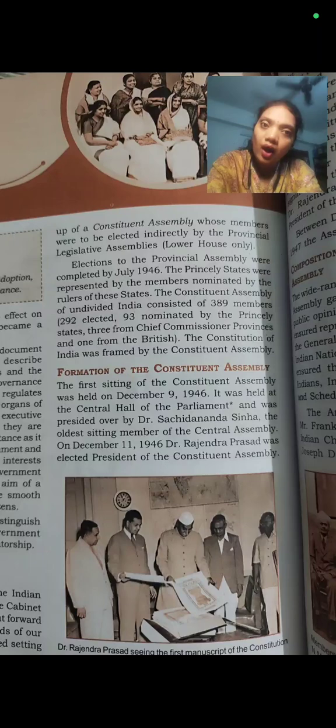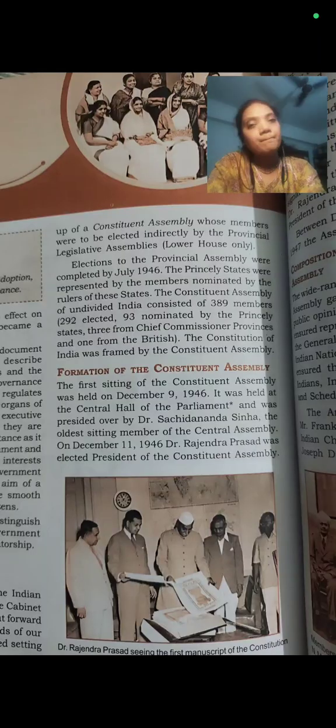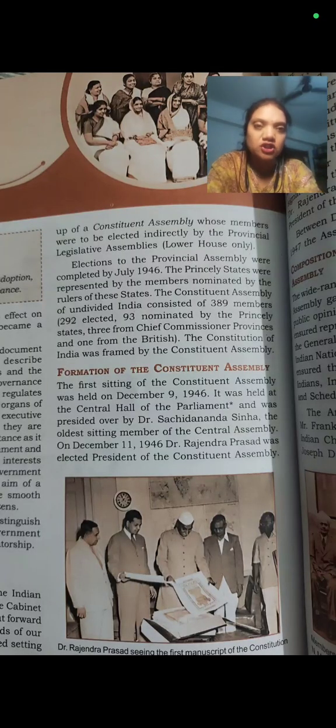So if we talk about the total strength of the Constituent Assembly, there were 292 elected members and 93 nominated members. You have to memorize this number. I know that it's not easy to memorize, but for the time being, for class 9th, you have to memorize this number, because this may come as a question in your exams in the form of objective type questions, the MCQs. So please remember this number.